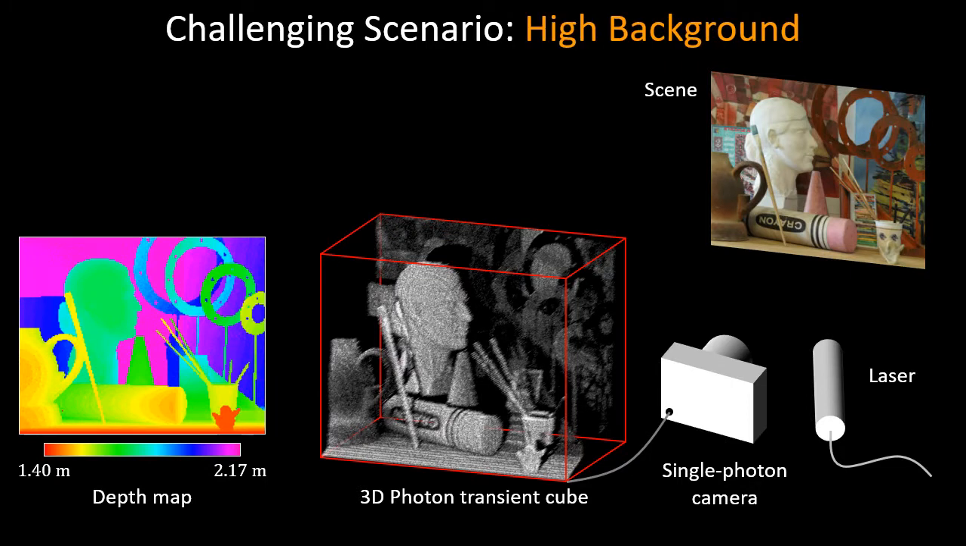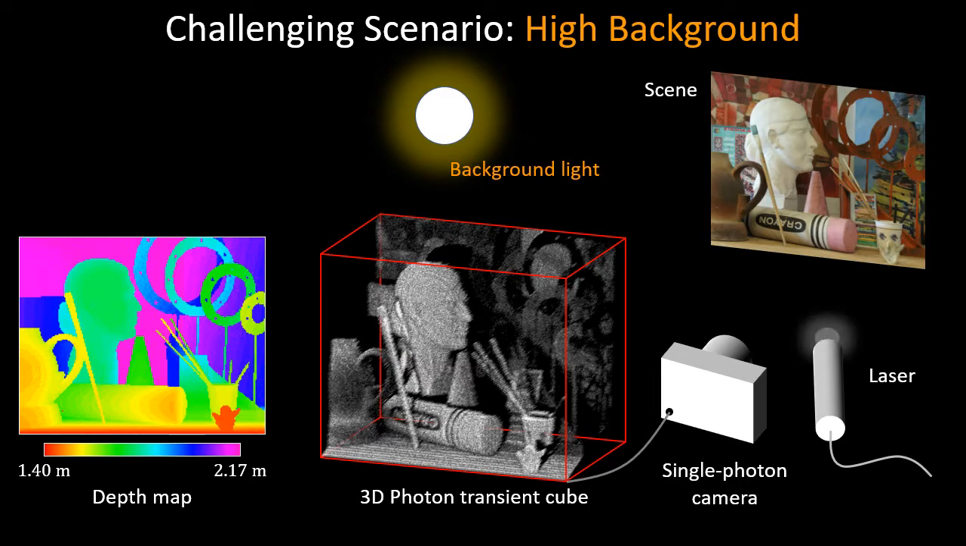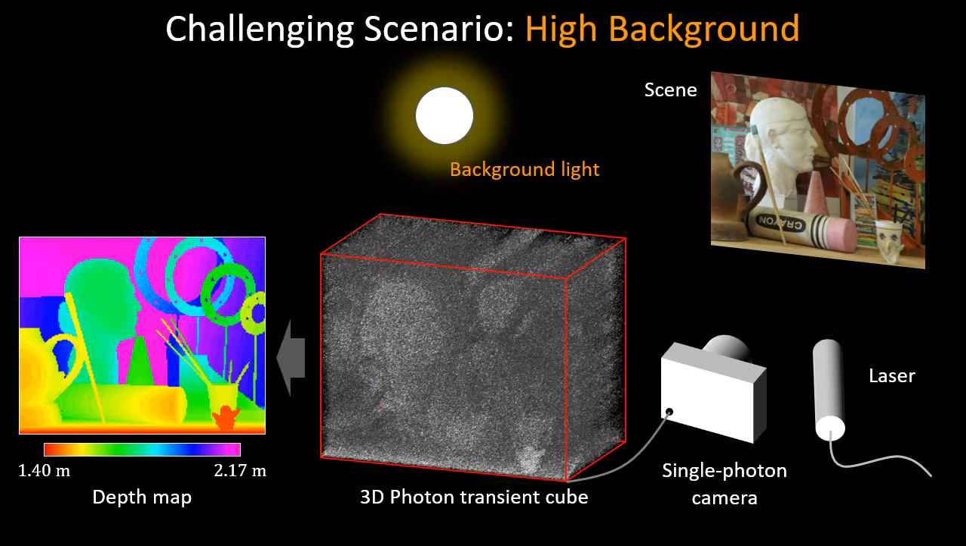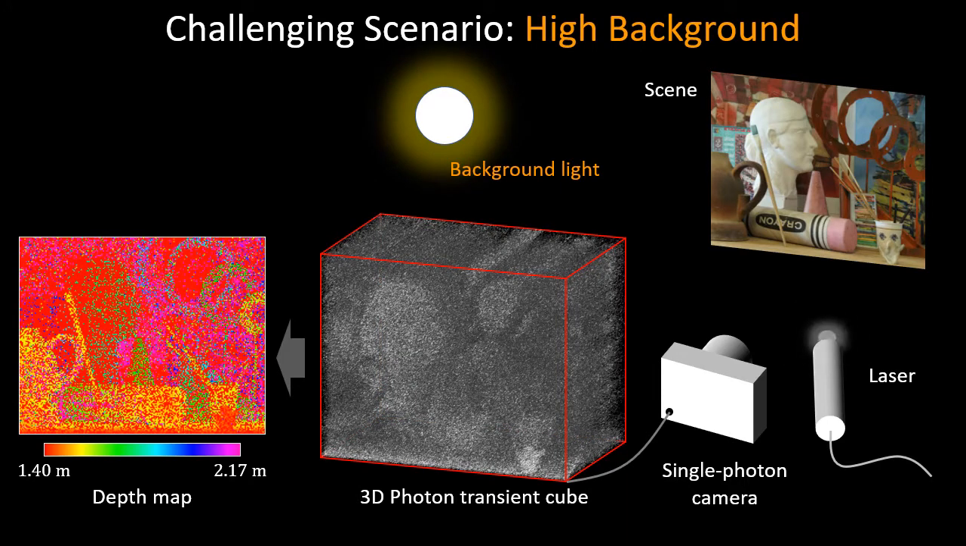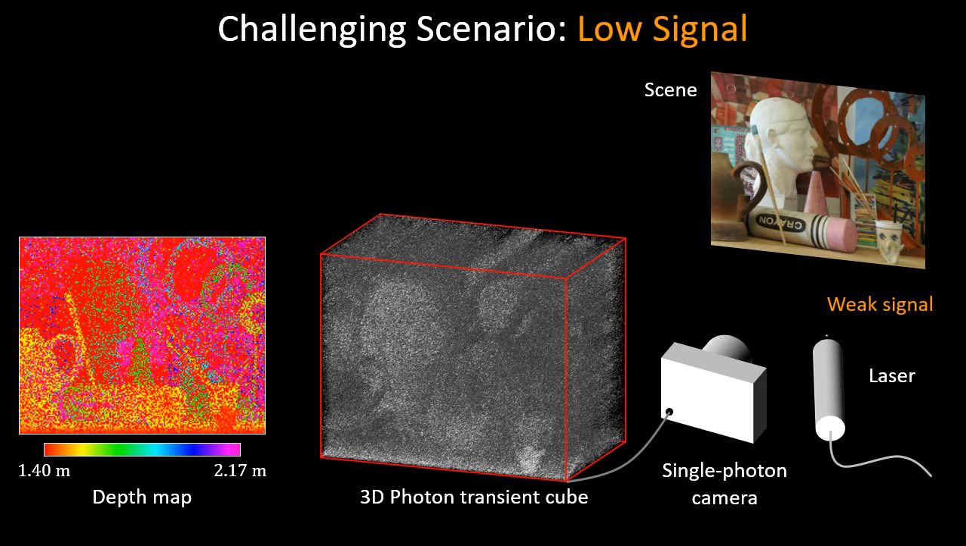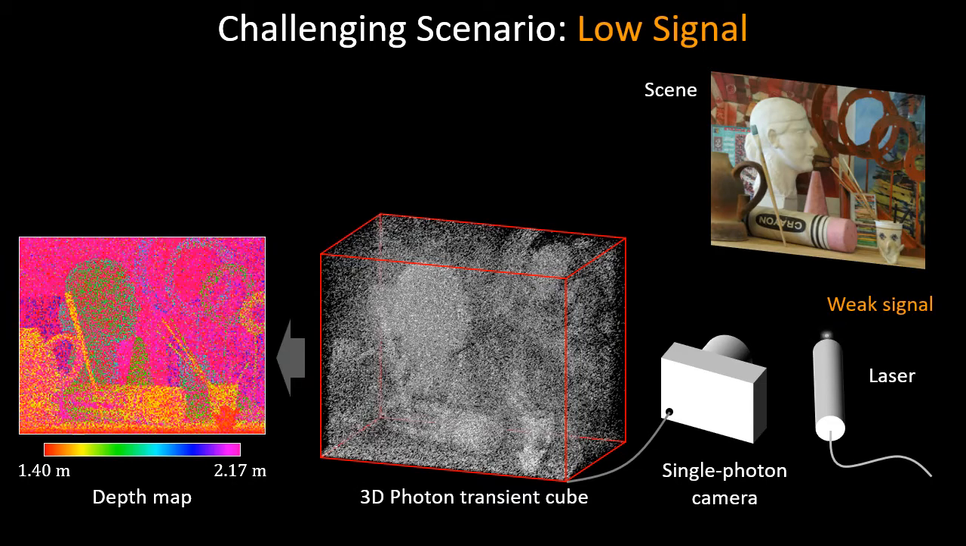Under challenging imaging conditions, these photon transient cubes suffer from severe distortions. Here's an example showing strong background lighting. Notice that the depth values are severely distorted. Here's another example with a very weak signal due to a low power light source. Once again, severely distorting the depth map.